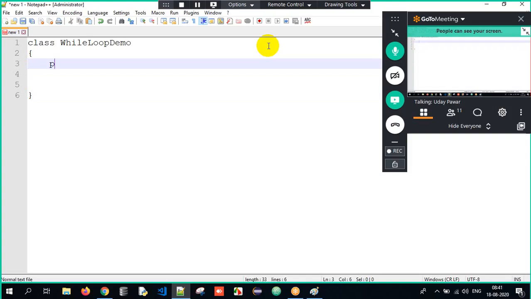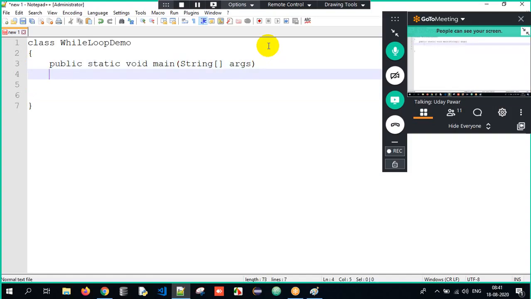And here I will have my main method wherein the execution will start. So here I'll have public static void main, open parenthesis, and I'll write String array of args. Open curly braces and close curly braces. So I have created a class and I have my main method wherein the execution will begin from, right?